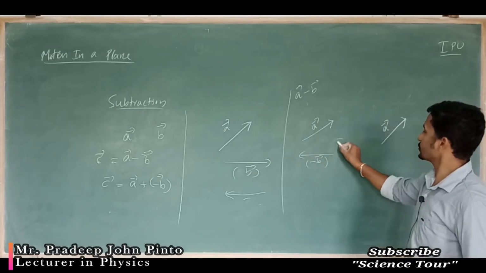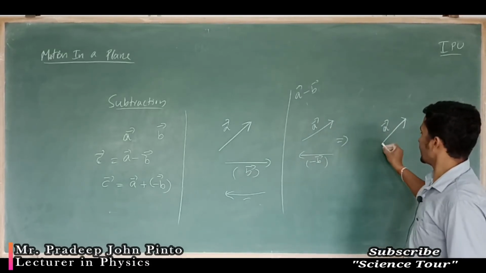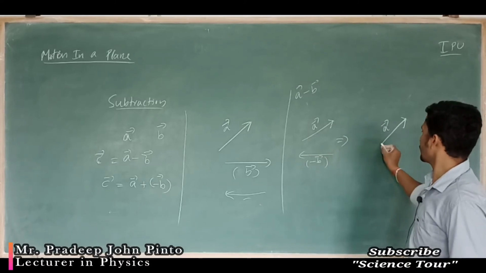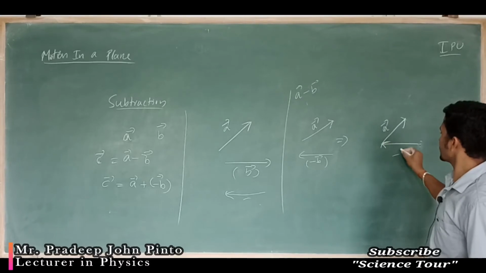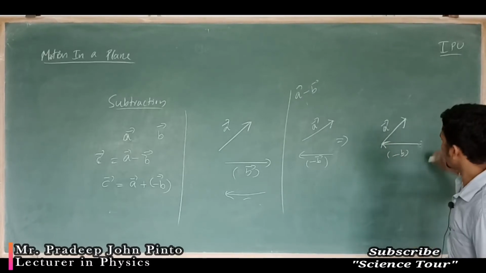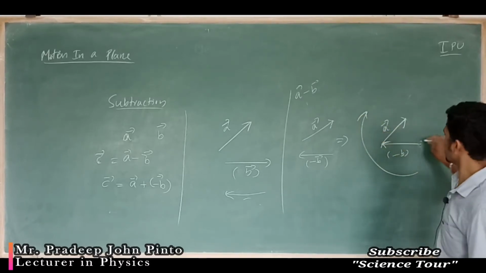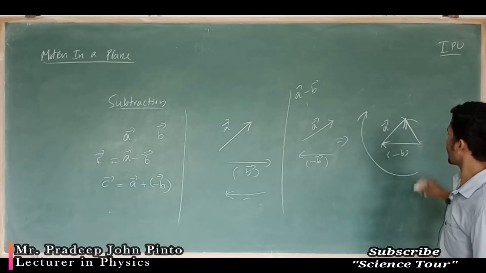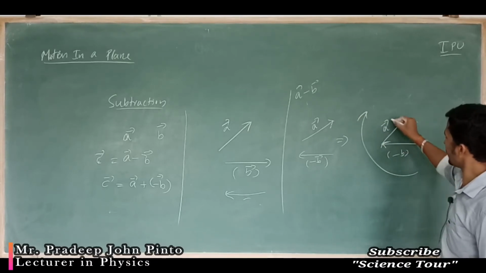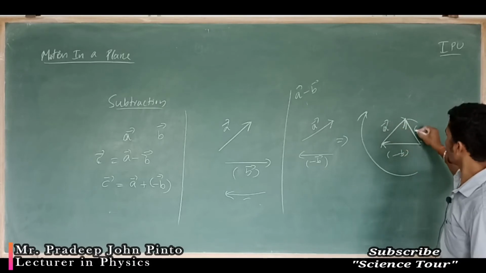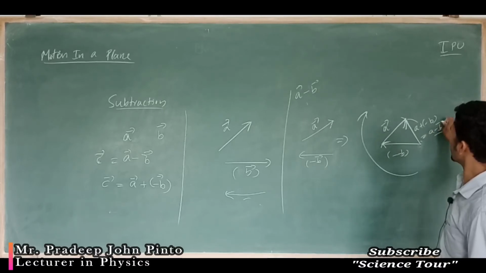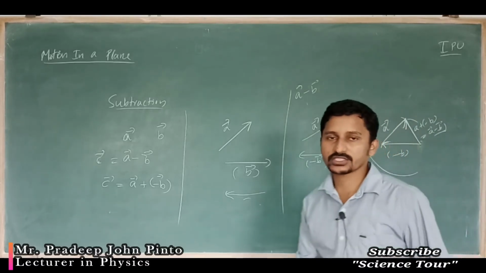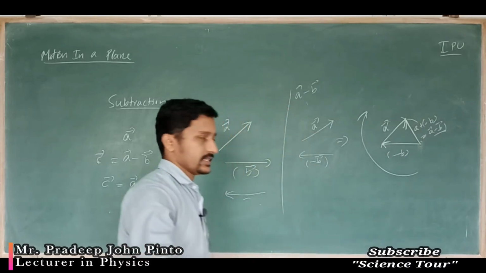This is the tail, and on the head you are going to keep the other vector, that is minus B. Taken in the same order, the third side will be in the opposite order. That will be A plus minus B, which is equal to A minus B. In this way we can add. So you write it in the opposite way, and after that you add.